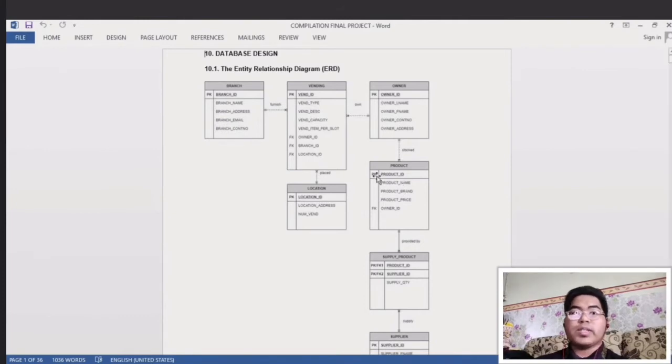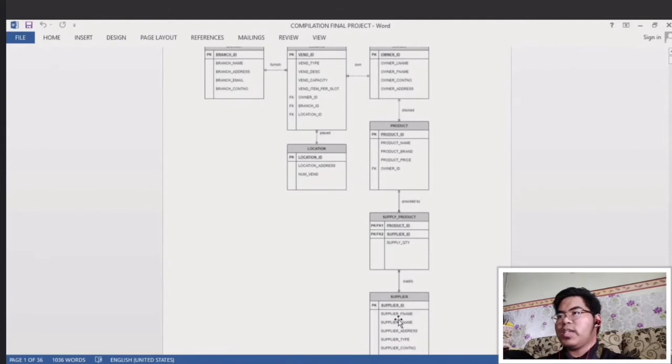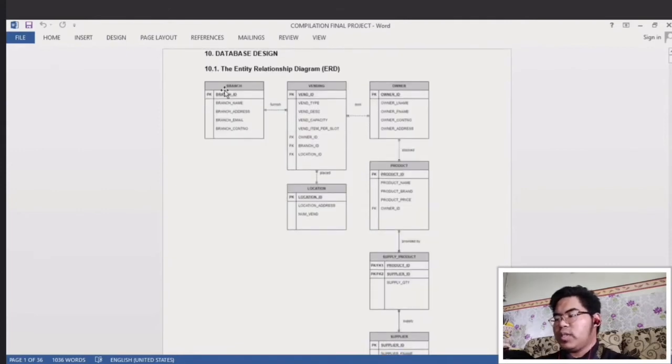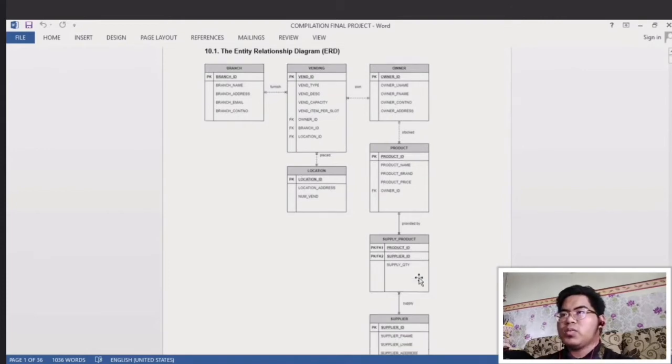So we move to our ERD, where you can see we have 7 tables. The first one is branch, vending, location, owner, product, supply product, and also supplier.